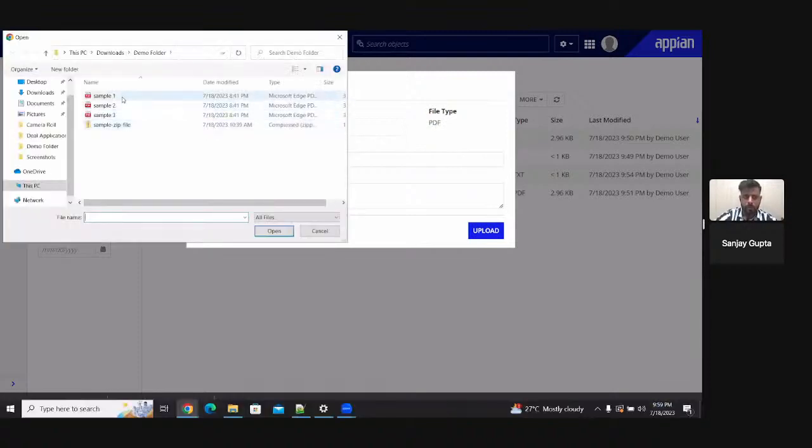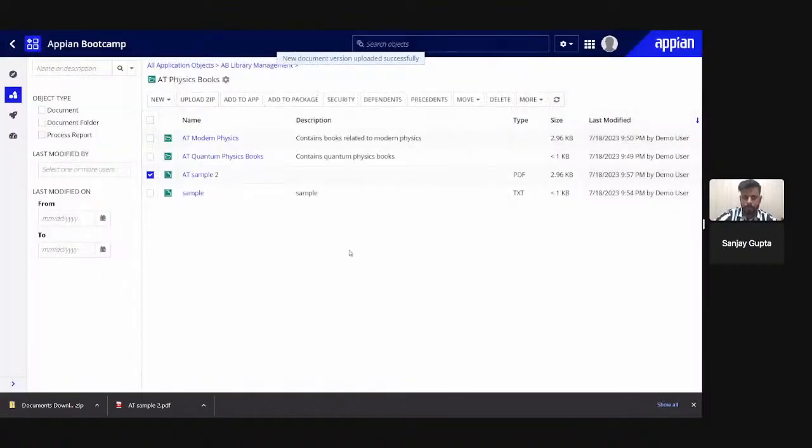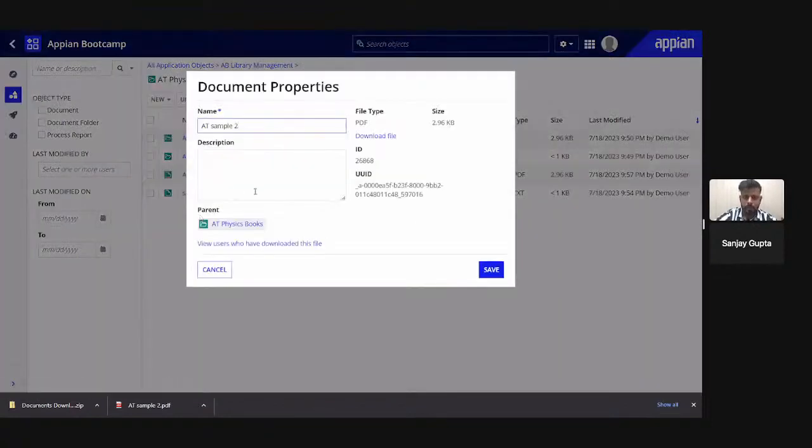So suppose I select this one and upload. Now it is sample one. If I download this one, it will have the 80 sample one file, because the name of the current file was 80 sample 2.